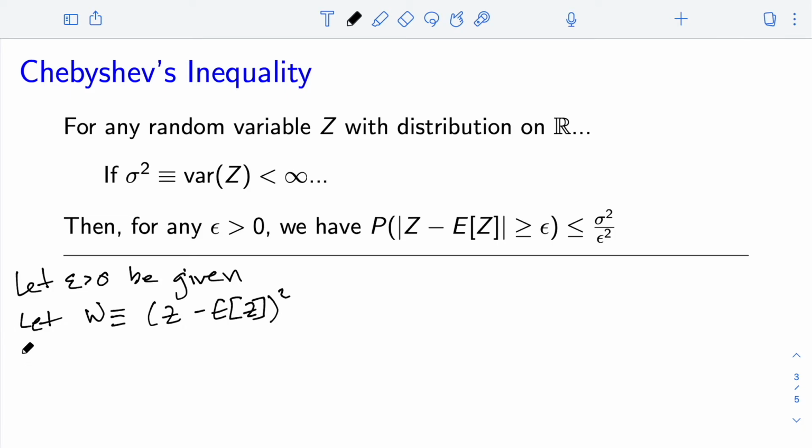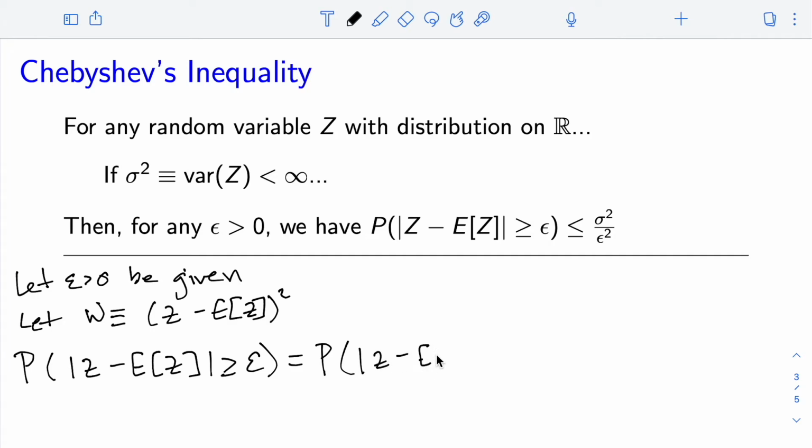All right, so the first thing we're going to do to engage with w is we're going to rewrite this probabilistic statement that we would like to bound. And we are going to square both sides of the inside. So this is going to be equal to the probability that z minus expectation of z, quantity squared, is greater than or equal to epsilon squared. And that is precisely equal to the probability that w is greater than or equal to epsilon squared.